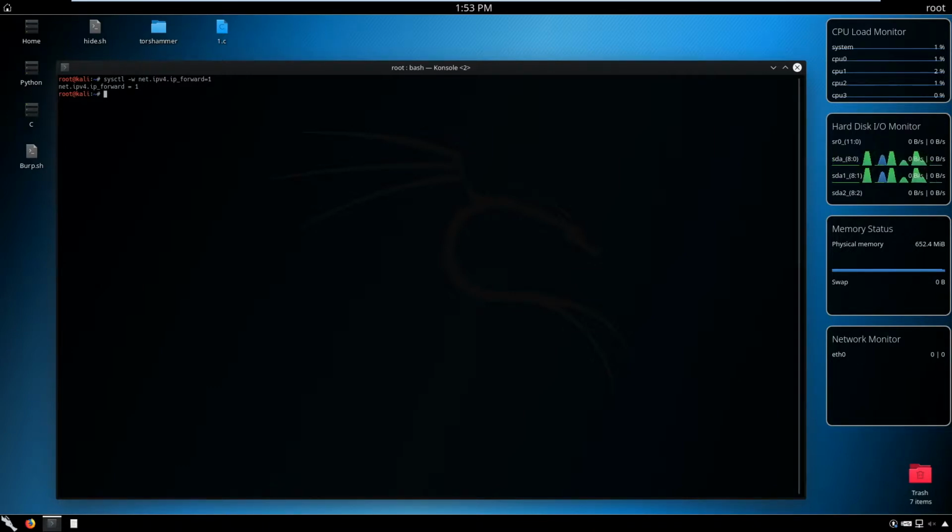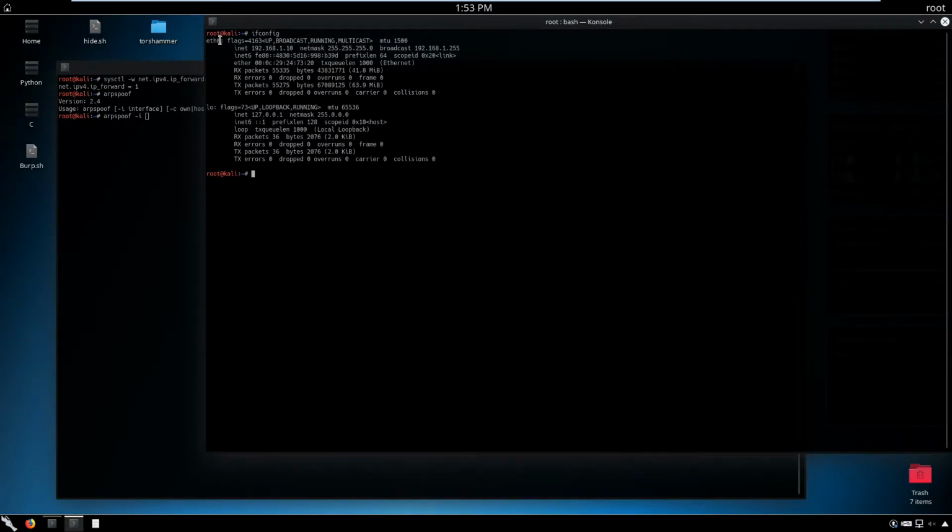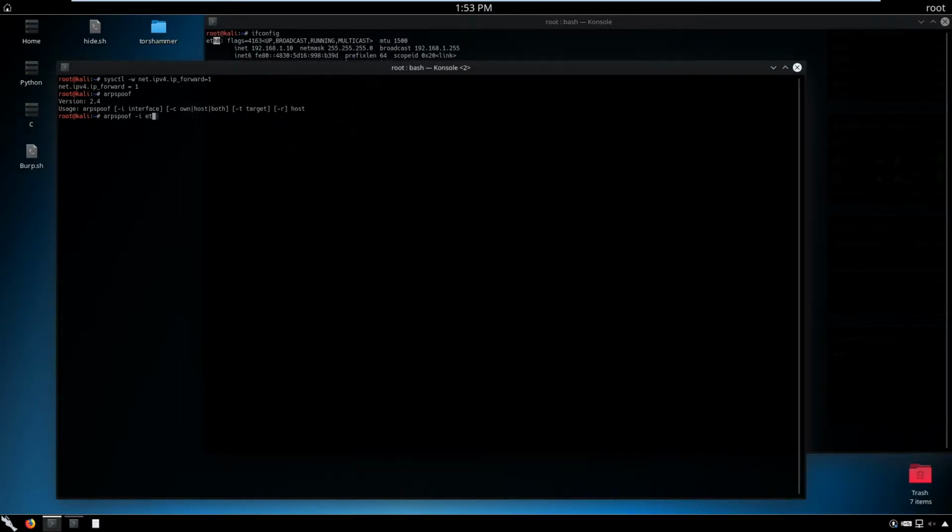Now it's time to use the command arpspoof, and you can see we can specify the interface, and then the target and the host. So here do arpspoof, specify our interface, which can be viewed by typing ifconfig, and as you can see I'm using the interface eth0. So here specify that interface, and then specify the target. In my case, the target is going to be the router, 192.168.1.1, and then specify the other target, which is the client.